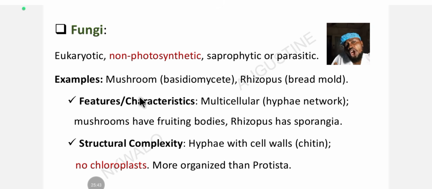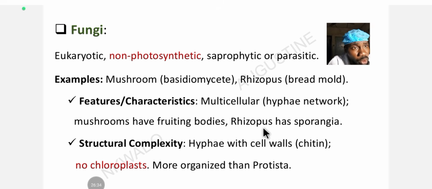What are the features and characteristics of fungi? When we see fungi, how do we know they are fungi? Okay, number one, they are multicellular. They have a hyphae network, and it is through this hyphae network that substances, solutes, what are needed for cellular growth move throughout the cell.